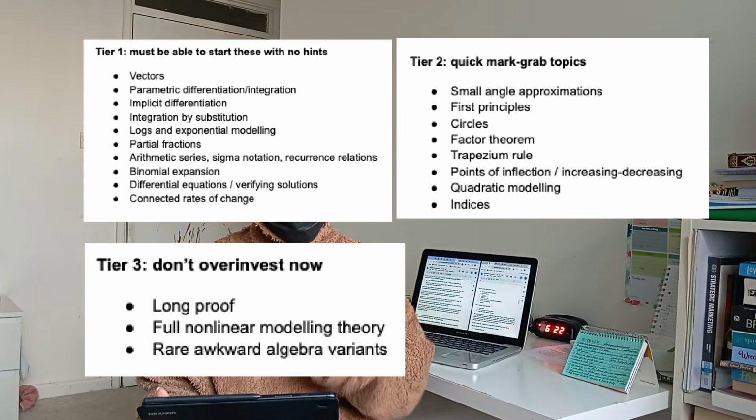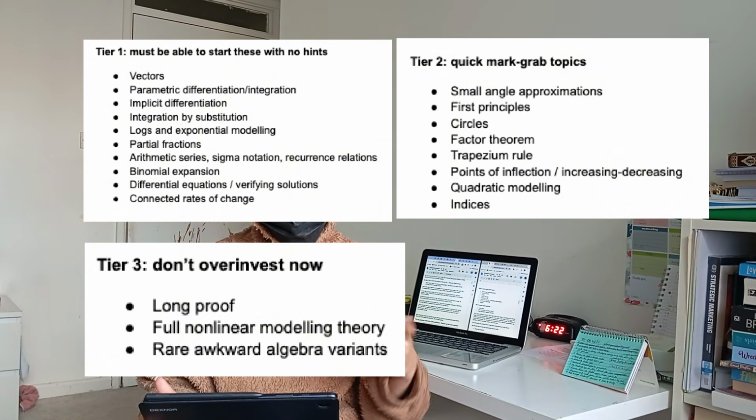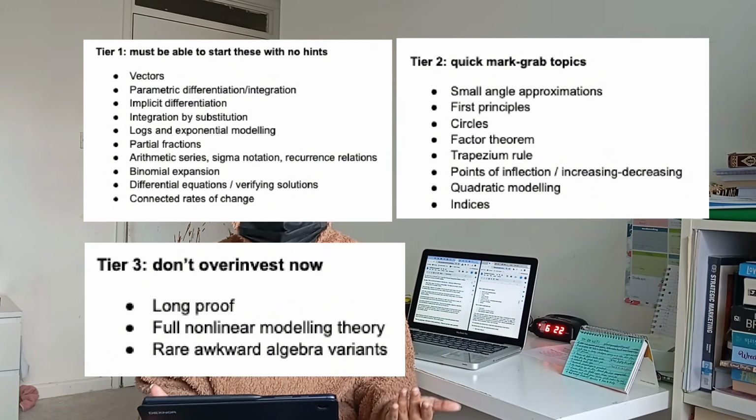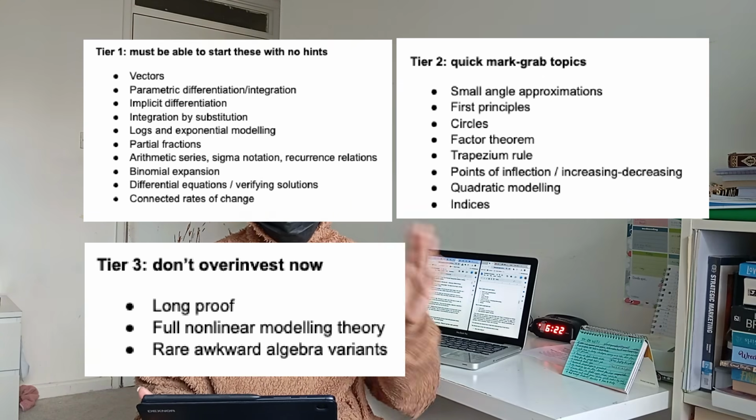So this is your actual pure priority list that I've gotten from a couple of different predictions compiled together and looking at the overlap. It's split into 3 different tiers that are organized in order of importance, and you can just pause and screenshot as you need. It's very likely that AQA Paper 2 pure topics are going to include vectors, functions, domain range, integration by substitution, arithmetic series, parametric equations, implicit differentiation, and then its mechanics list includes SUVAT, variable acceleration, connected particles, forces, projectiles, friction, and moments.